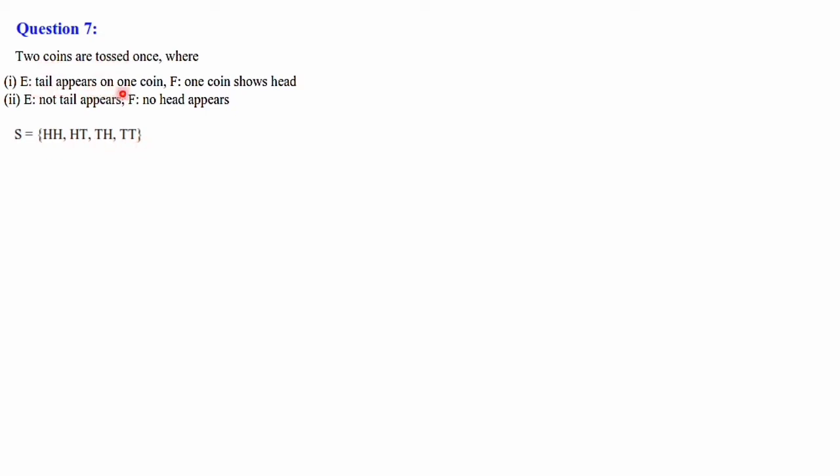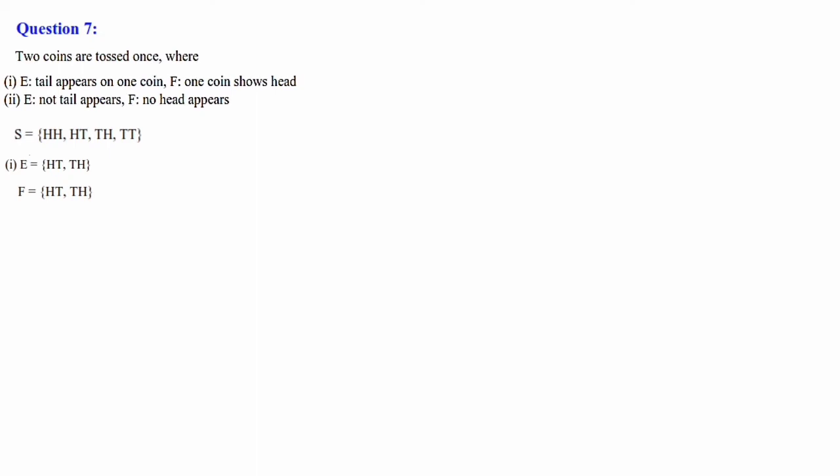And E, tail appears on one coin. The E is equal to one coin is getting tail. So HT, TH. Next is one coin shows head. So same elements only, TH and HT. So HT and TH it is written. One coin shows head in the sense this will not come, this also will not come. Here 2 heads and here it is 2 tails.